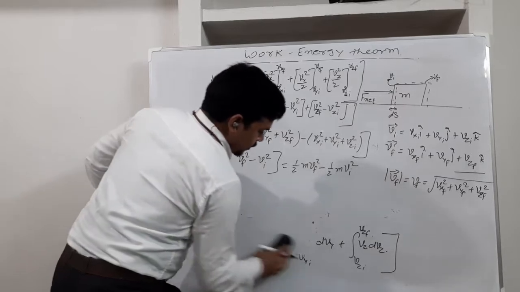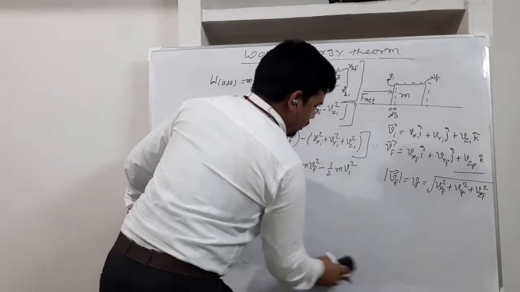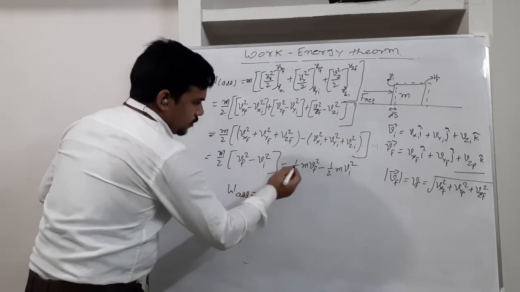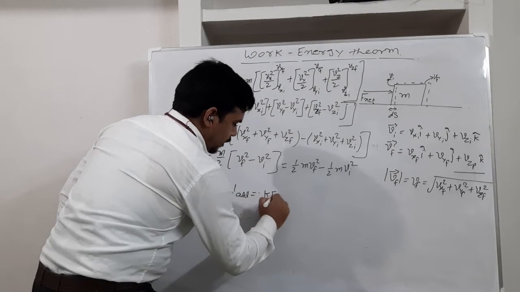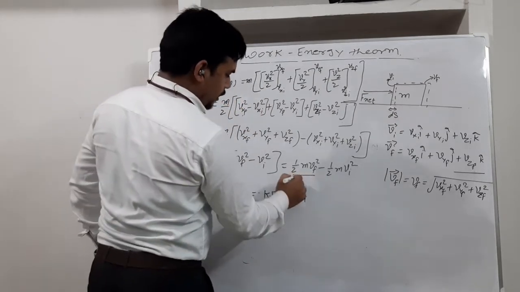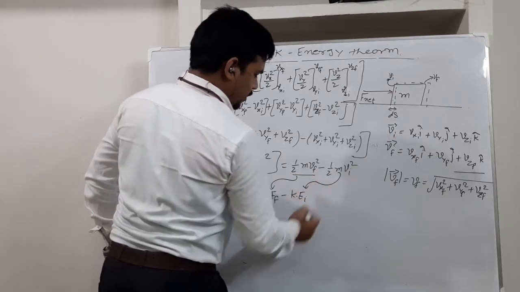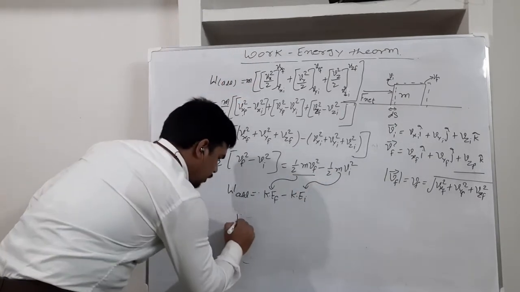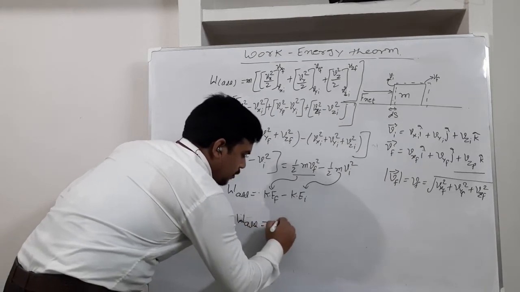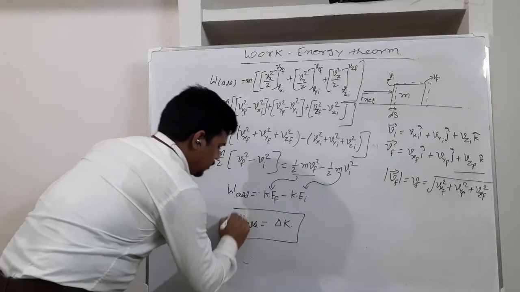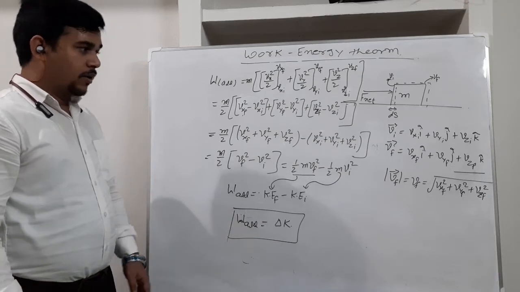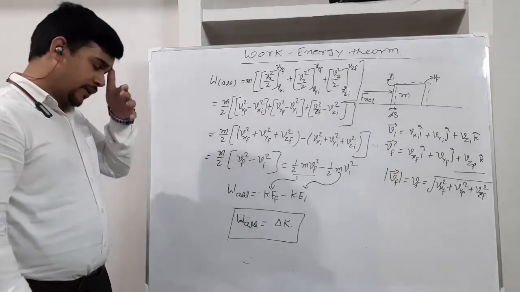So from here, one more last step: the work done by all the forces equals what? This is the final kinetic energy minus the initial kinetic energy. This is the final kinetic energy and this is your initial kinetic energy. So the work done by all the forces will be equal to delta K. So you can see here we have proved the work energy theorem: the work done by all the forces equals the change in kinetic energy.